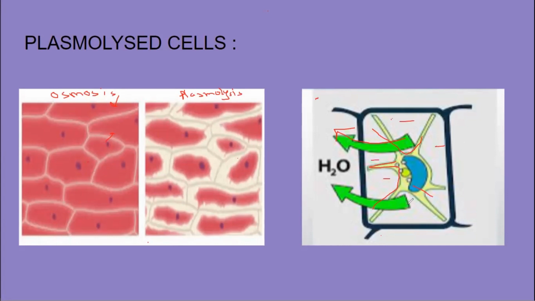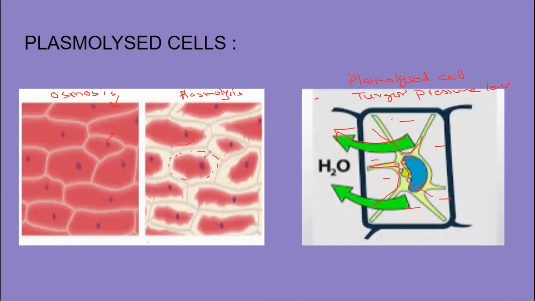Gaps are created in between the cell membrane and the cytoplasm. The vacuole has become very small. The cell will shrink away. Such type of the cell is called a plasmolyzed cell. In a plasmolyzed cell, the turgor pressure falls. Inside, the fluids are less, so turgor pressure is less inside the cell. As a result, you can see here all the cytoplasm in every cell, they have left the cell membrane and gaps are created. This white portion is actually the gap.